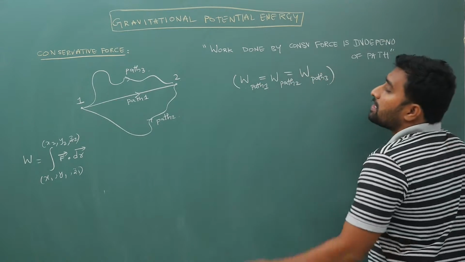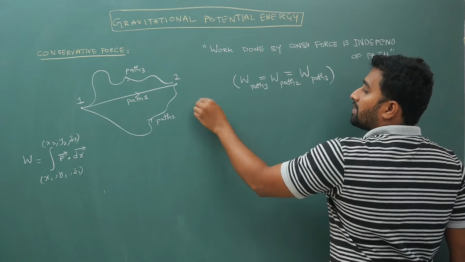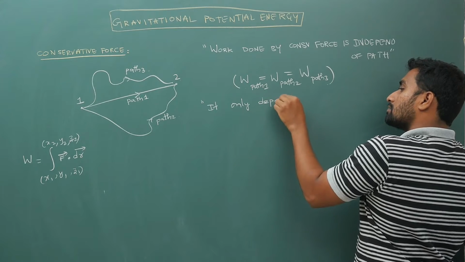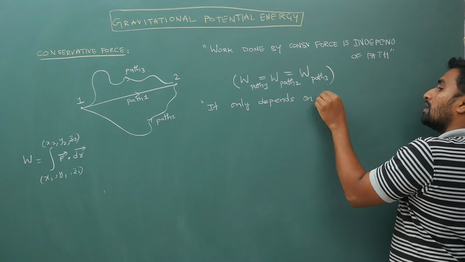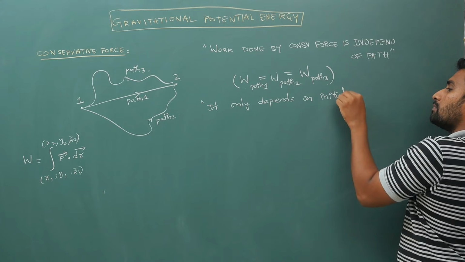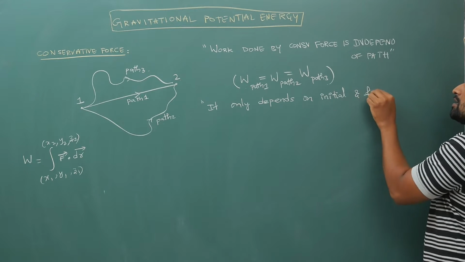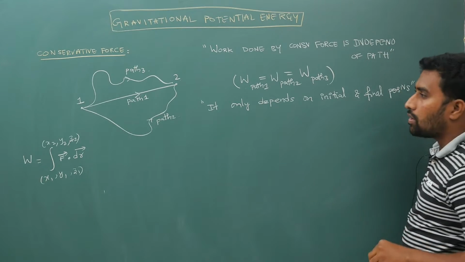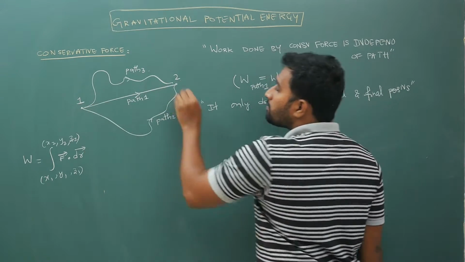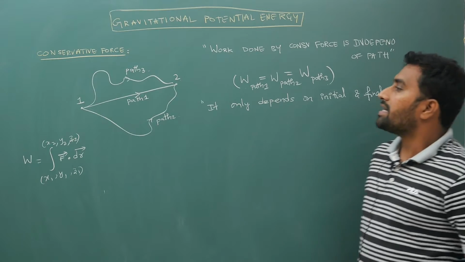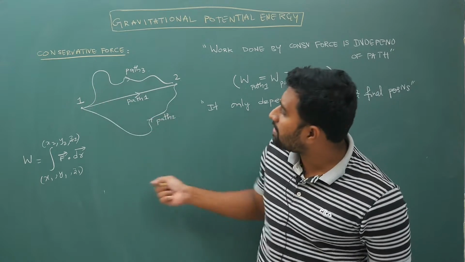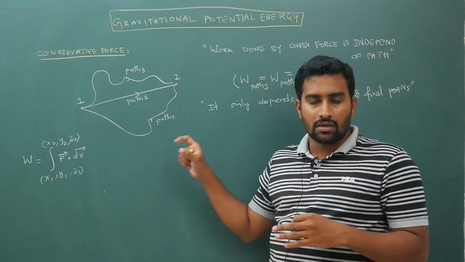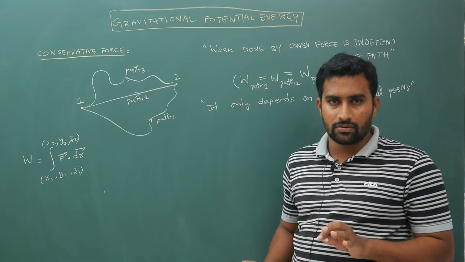It only depends on initial and final positions. So it will depend only on position 1 and position 2. It doesn't matter which path you take, ultimately if your final position is 2, then the work is the same, for whatever force you take that is conservative.